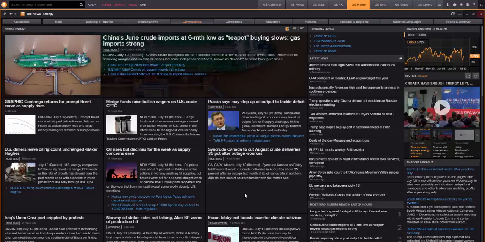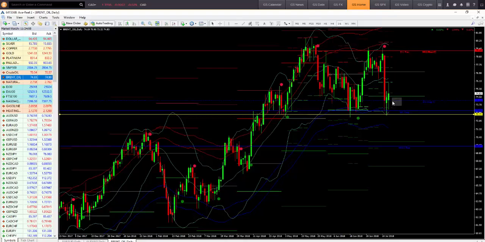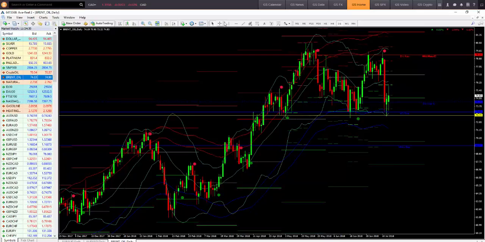And we've seen that price action over Thursday and Friday, where we've seen oil prices get well supported here, and we've seen certainly a bounce higher into the close here too, with oil rising 1% on Friday as strike actions in Norway and Iraq hit supplies, and we've seen that have a positive impact here into the close on Friday with oil prices too.